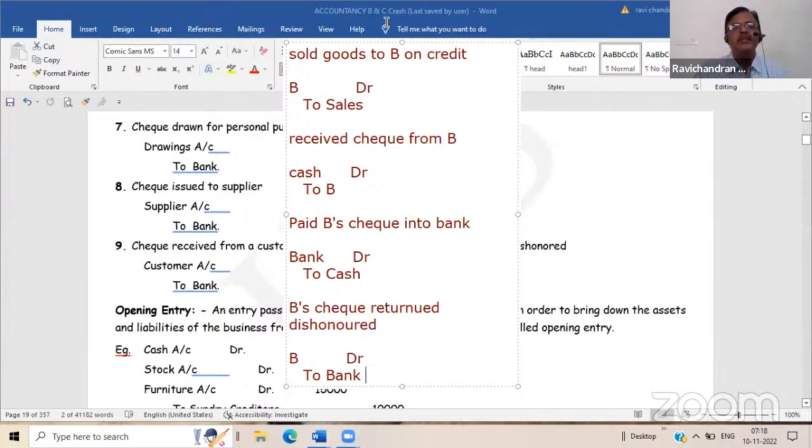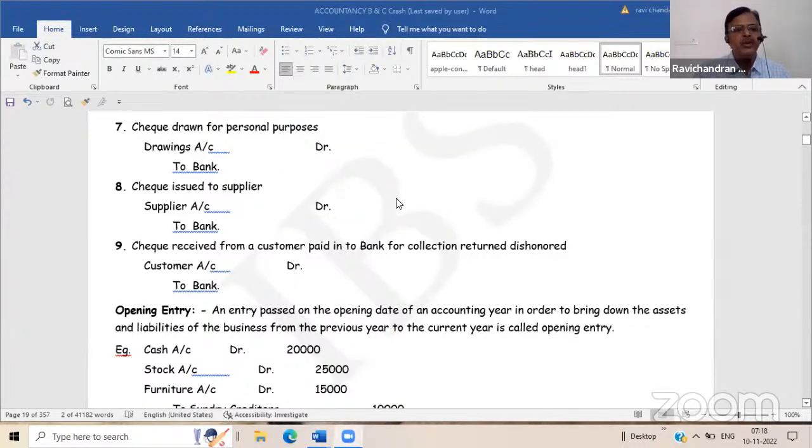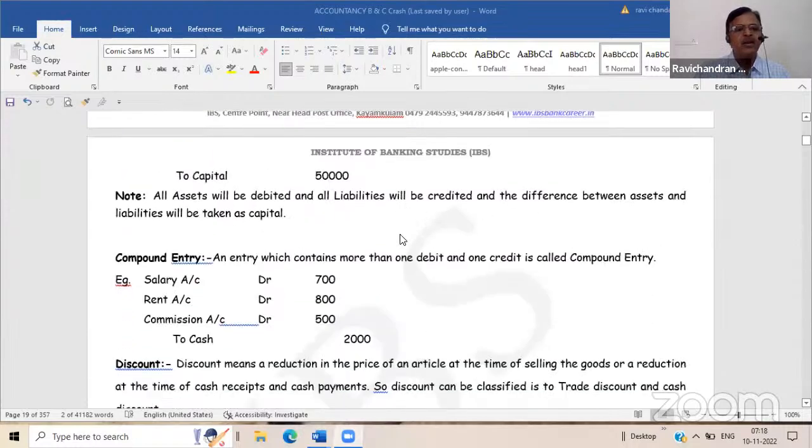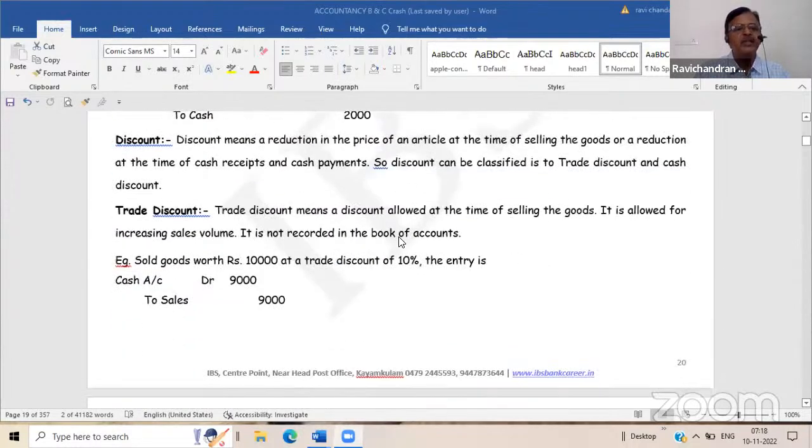So a customer is a person who is a debtor who purchased goods from us, and a supplier is a person who is a creditor who supplied goods to us. Opening journal entry, compound entry, composite entry, everything is correct. Then now, discount. There are two types of discount: one is trade discount and another one is cash discount.